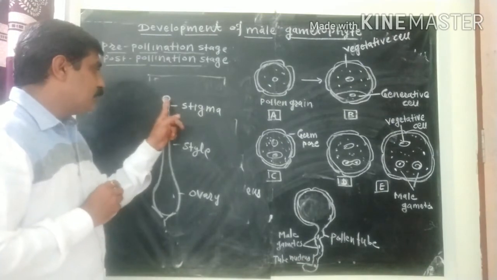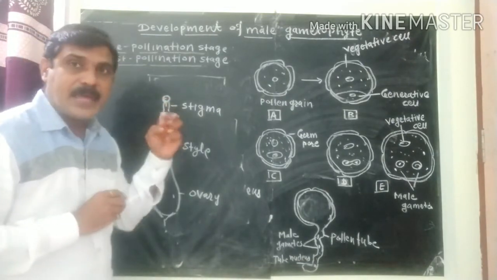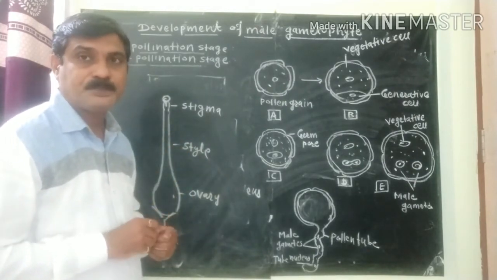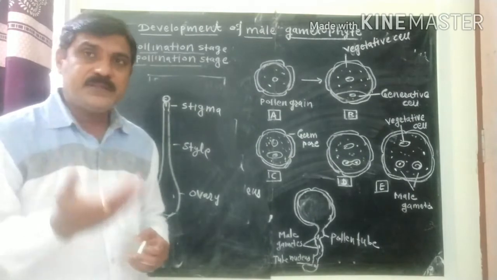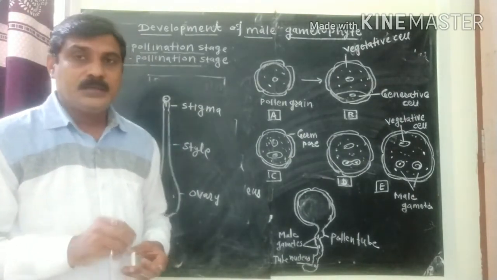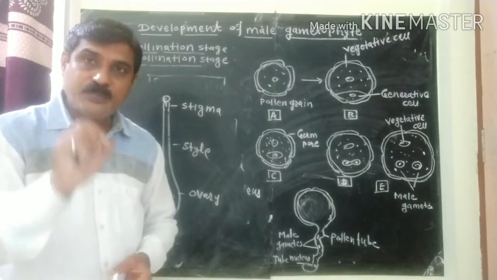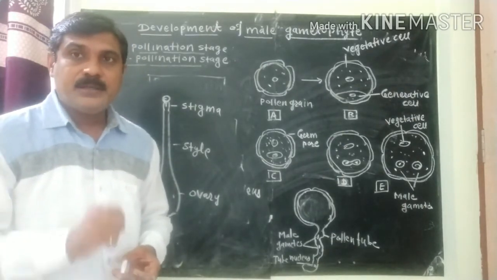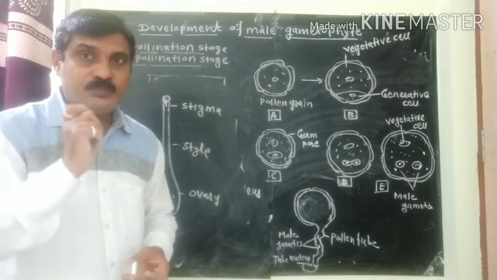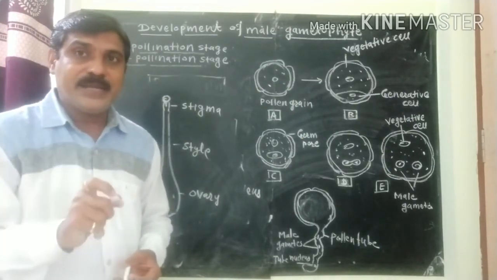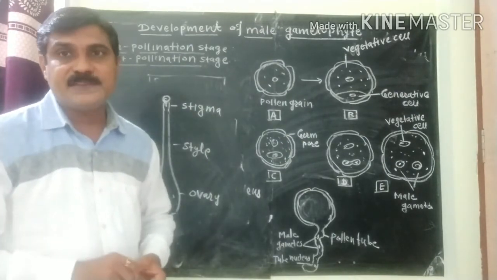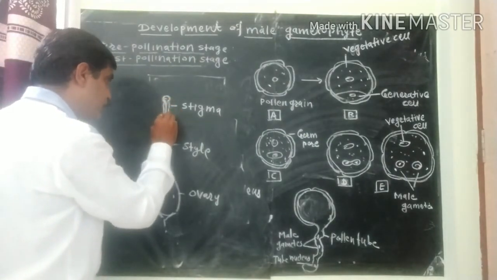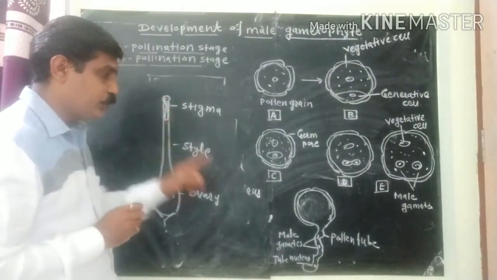After deposition, the two-cell pollen grain absorbs sugary substances from the stigma and swells up. Due to the increasing internal pressure, the thin-walled germ pore present on the exine bursts, and through this germ pore the intine comes out and acts as the pollen tube. It means the germ pore bursts and the tube comes out as the pollen tube like this.